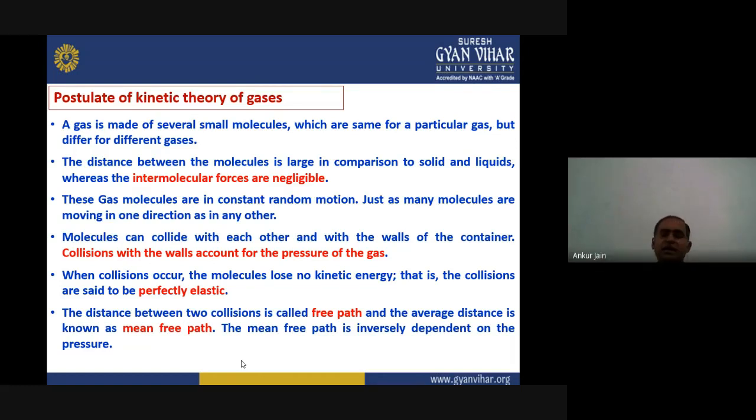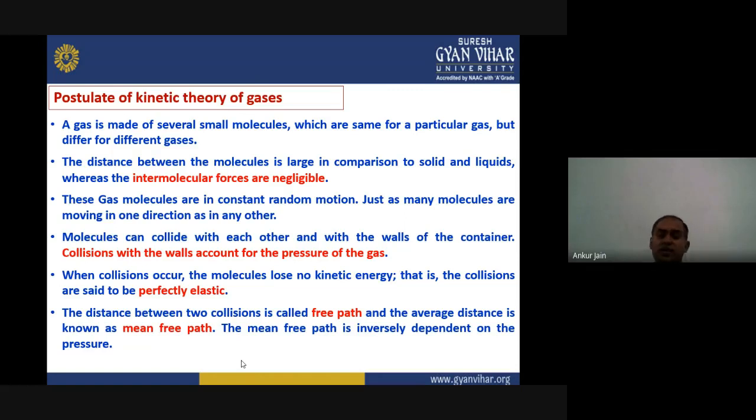Then the next point is about the collision of these molecules. They can collide with each other and with the walls of the container. This collision causes the pressure of the gas. What we define as the pressure of a gas is caused by the collision of these molecules with the walls of the vessel.